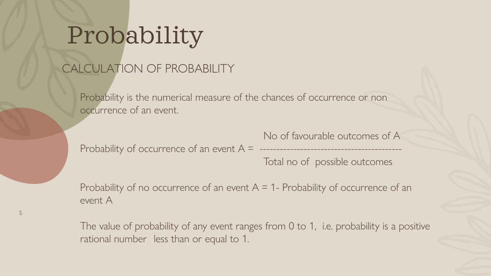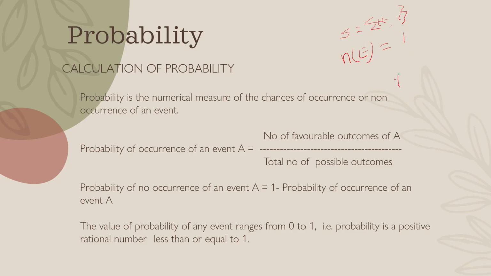So you have the sample space S, which is how much? 2. You will have heads and tails. And the number of favorable outcomes is how much? We will call it N of E, which is equal to only one, either head or tail.